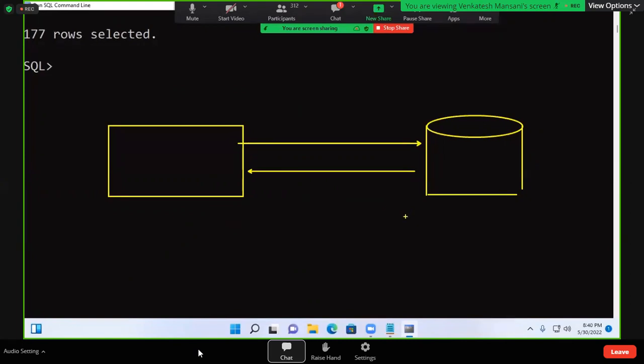That means data traveled from one place to another place. For traveling, a driver is required. Data traveled from here to here through one software. That software is called a driver. That's what that software is called, driver.